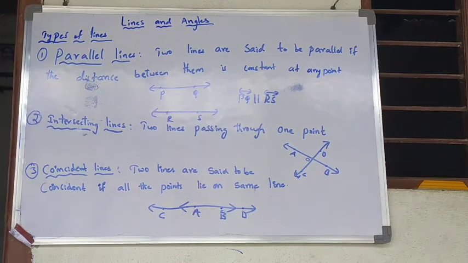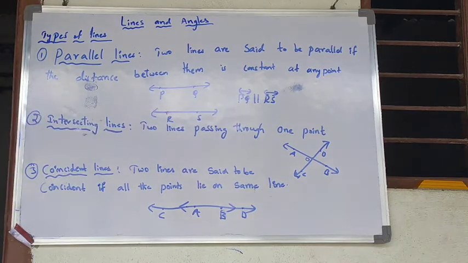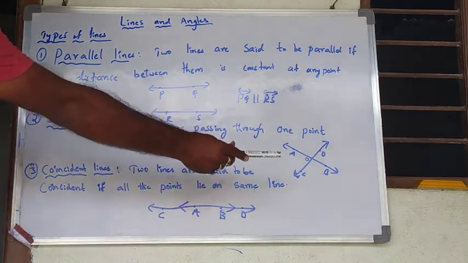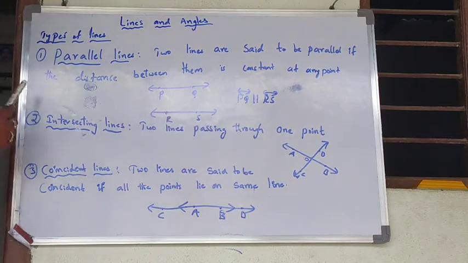Next, we have intersecting lines. Two lines passing through one point. If two lines are passing through one point, then I can call these two lines intersecting lines.